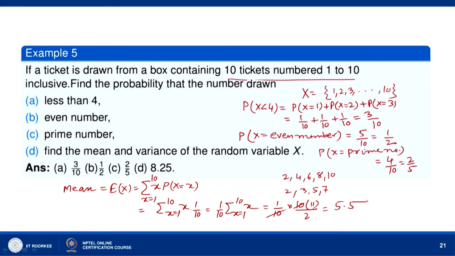Then variance is equal to expectation of x square minus expectation of x whole square. So let us find the expectation of x square.